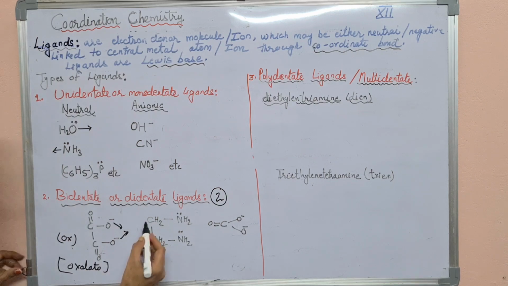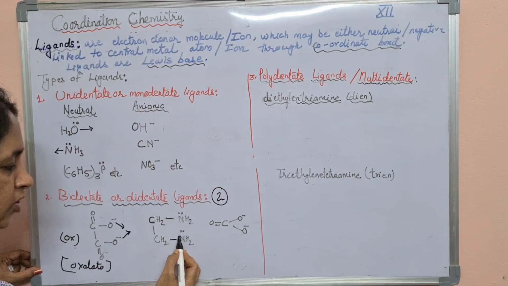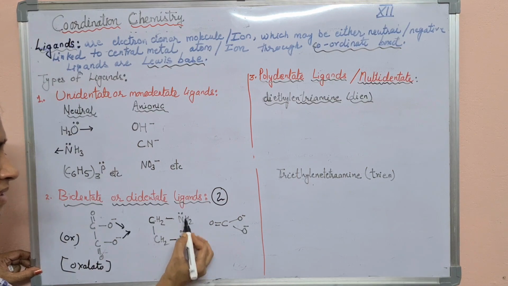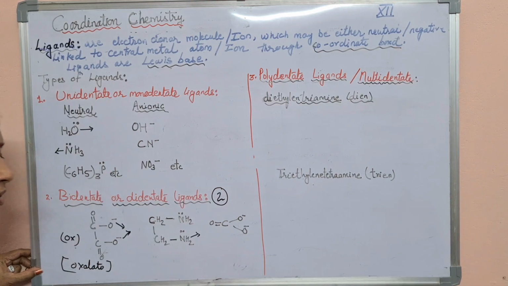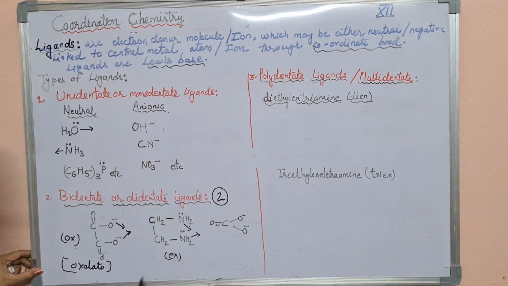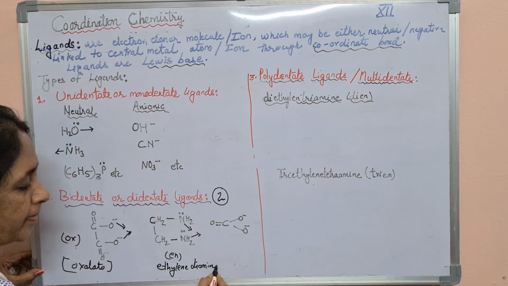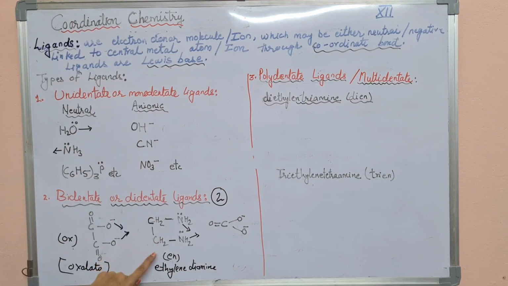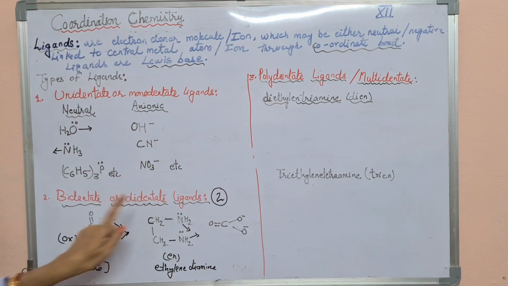Next one is CH2NH2, then CH2NH2. On the nitrogen a lone pair of electrons is present, here also on the nitrogen a lone pair is present. So one coordinate bond is formed from this side and one from this side. In short it can be written as en, and it's called ethylene diamine. So two coordinate bonds are formed, that is why it is a bidentate ligand.